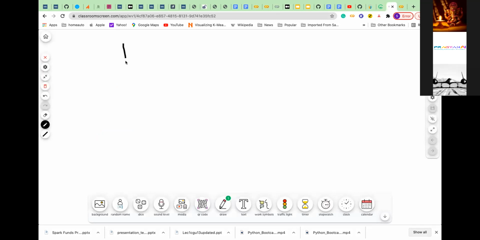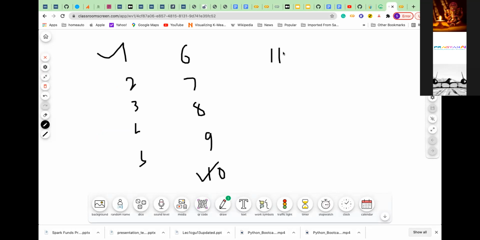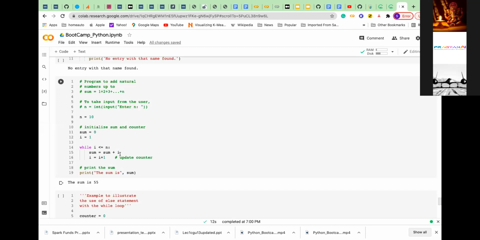So 1, 2, 3, 4, 5, 6, 7, 8, 9, 10. Initially it is 1, so it is less than or equal to 10. Even when i is equal to 10, it still executes. And then if I increment i, 10 plus 1, it becomes 11, which is not less than or equal to 10, so it will come out. In this scenario it will execute up to 10, which is my intention too: I should be counting up to 10.